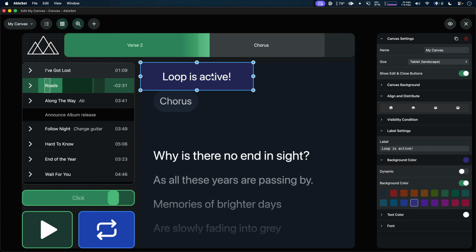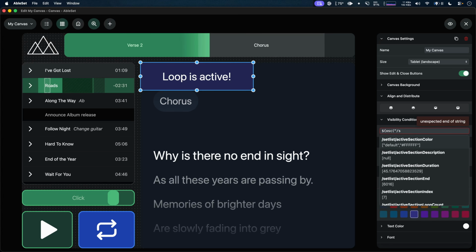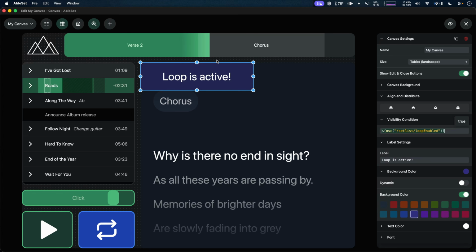Now, to dynamically show this element while the loop is active, we can go to the visibility condition and enter a template here. This is the same syntax that you would also use for a label template or any other kind of template. So I could add OSC /setlist/loop enabled. And now this element only shows when the loop is enabled.